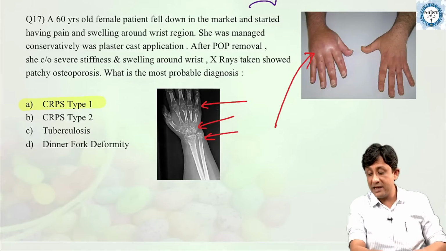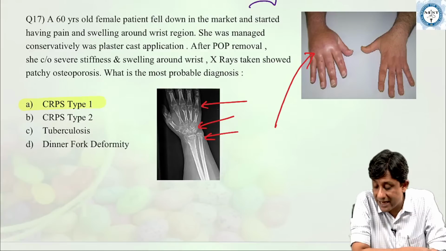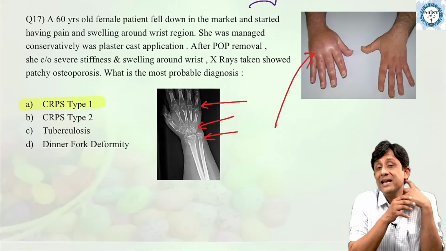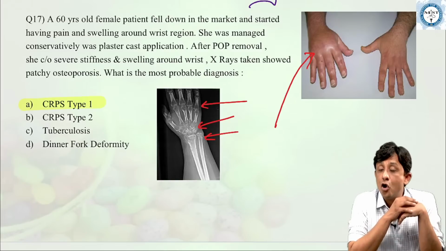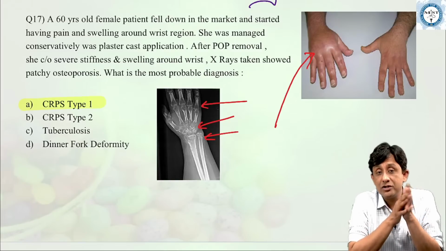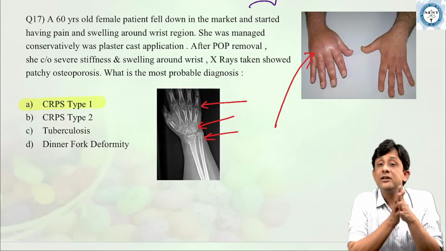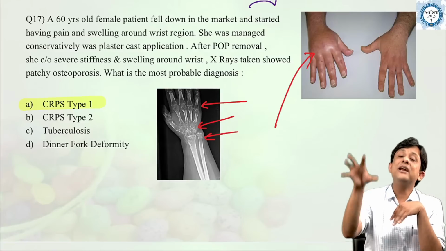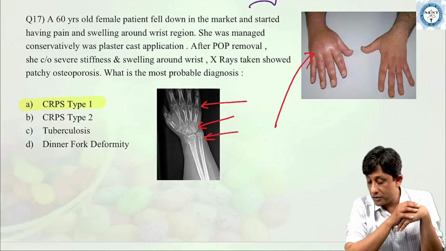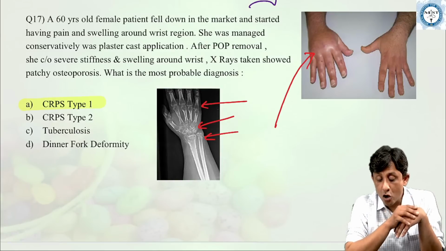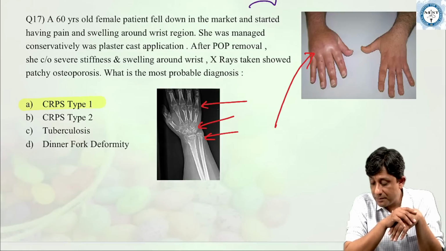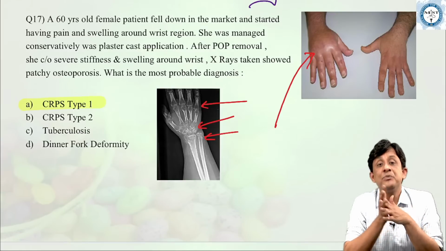This is complex regional pain syndrome type 1 is the answer, which is a reflex sympathetic dystrophy or Sudeck's osteodystrophy or complex regional pain syndrome pattern which develops after a significant bone and soft tissue trauma. So the answer here is complex regional pain syndrome type 1, okay?